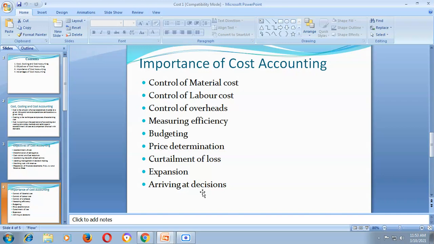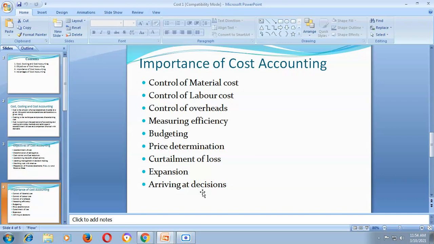Suppose the target is given by the company or by the management to the workers to complete a job or that particular activity within 2 hours or within 3 hours, so 2 hours or 3 hours is the standard time decided by the organization or the company.